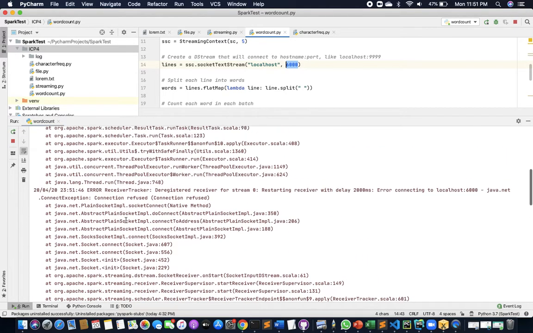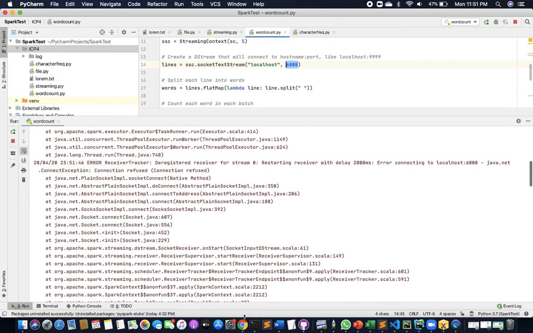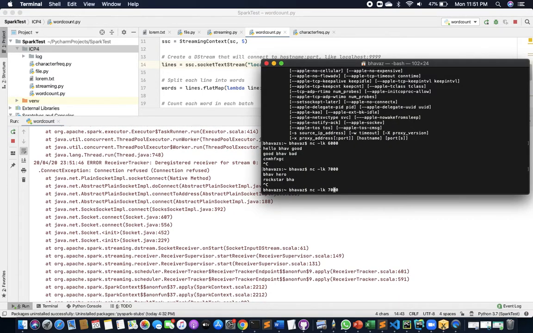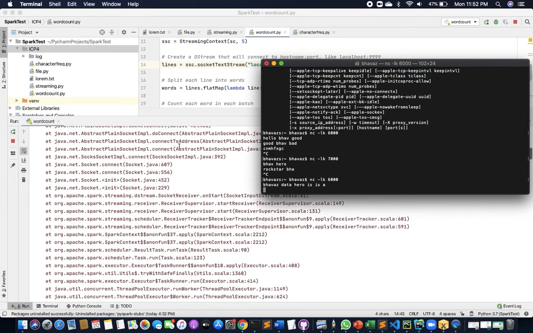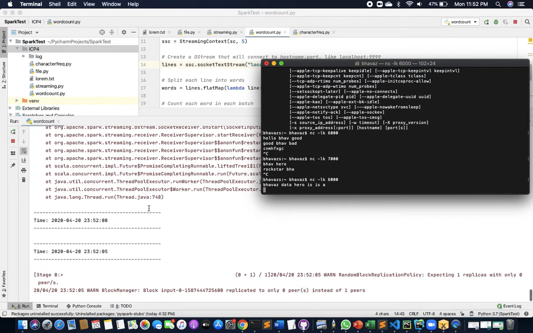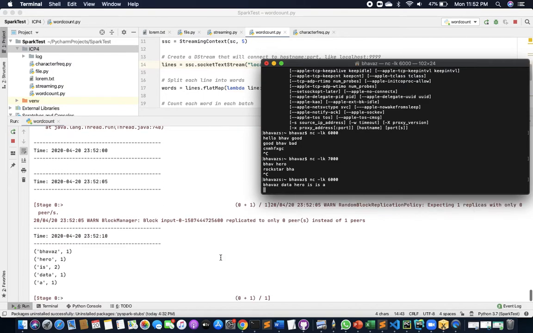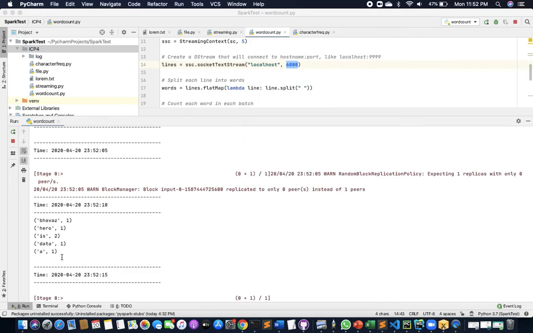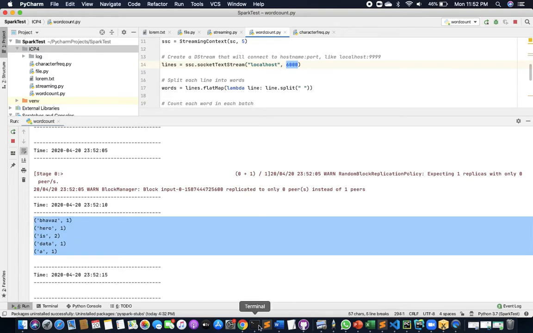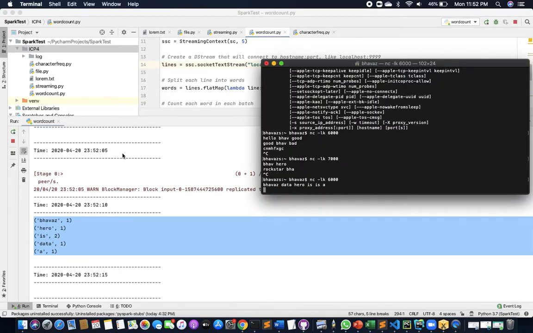So it's telling me the connection is refused as I didn't start the port. The port was 6000. So I started it. I'm giving some details like this. So here it started. I have given the data as "hero is a". So here is the output for that. So this is task 2.